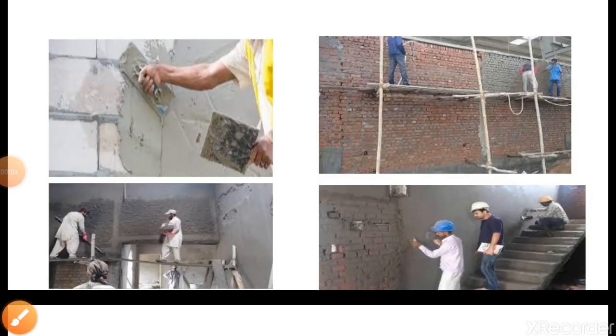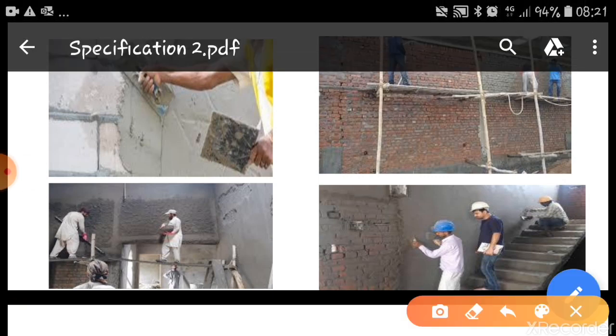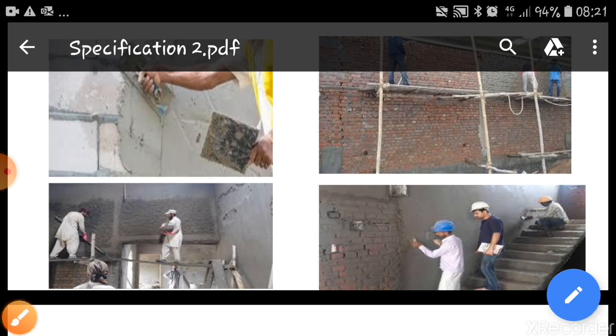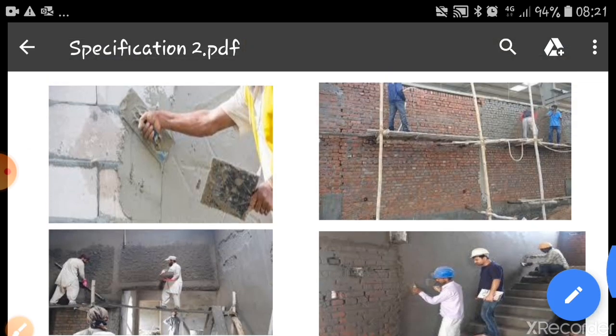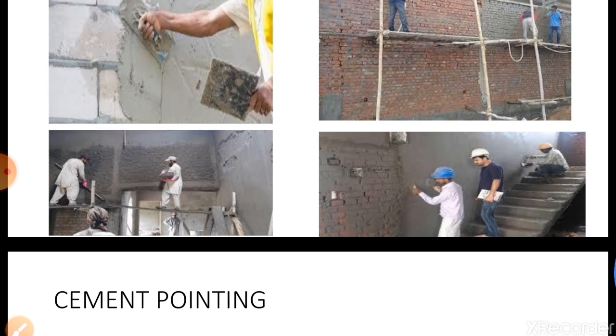This figure shows how the plastering work will be done. Here in the first figure it shows how the wooden edge is used for plastering. In the second, the scaffolding is provided and the plastering will be done for the brick masonry work. Similarly, the other two figures also show the methods of plastering work.